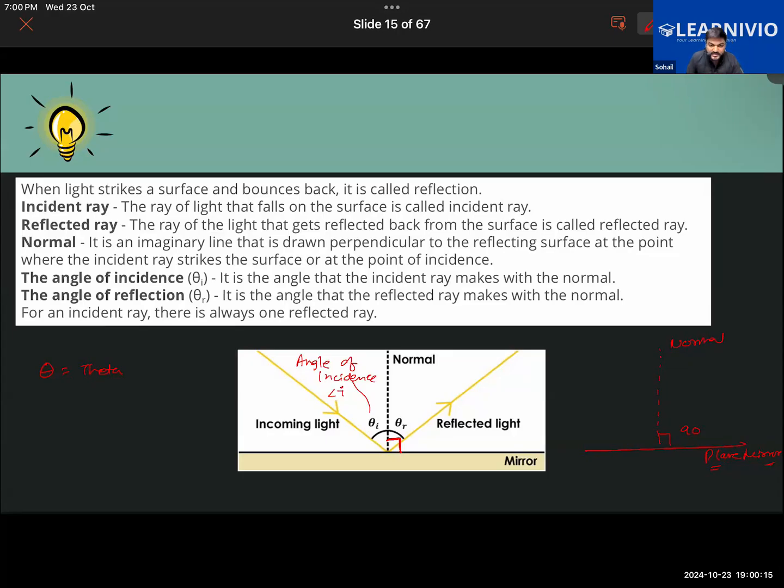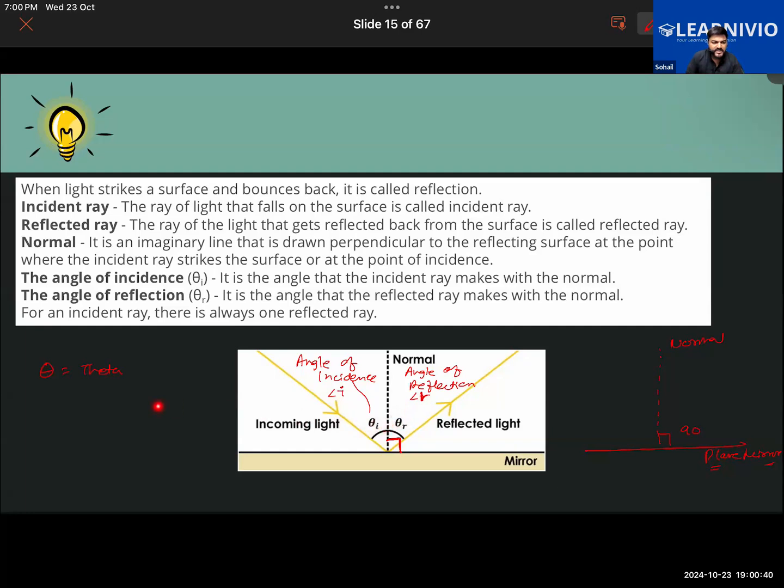And the angle formed between the reflected ray and the normal is called the angle of reflection, which can be denoted by angle r, small r. Got this now? So theta 1 is basically the angle of incidence, and theta r is basically the angle of reflection.